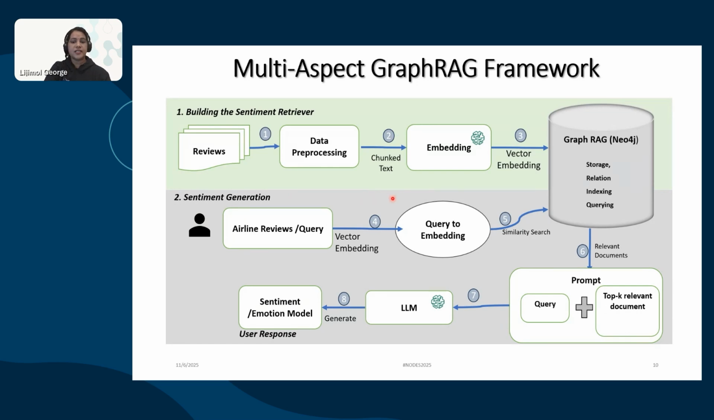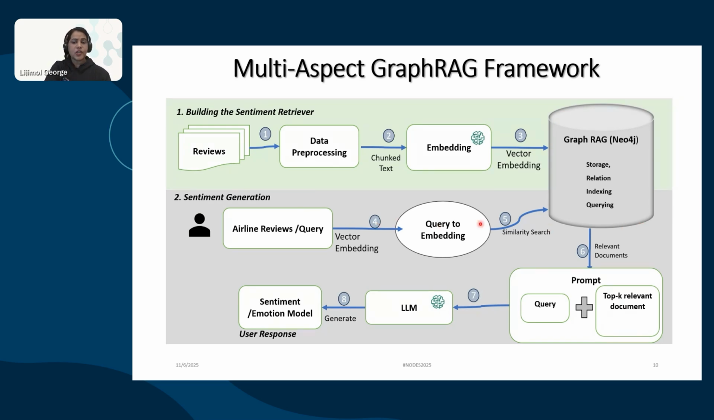In the first stage, we pre-process the reviews, split them into chunks, and create embeddings. These embeddings are stored in Neo4j along with the relationships. This transforms flat text into a rich knowledge graph. The result is what we call GraphRAG. This can be one time or based on a defined frequency, or we can have a live integration. Once we set up the GraphRAG, we can proceed with the sentiment generation.